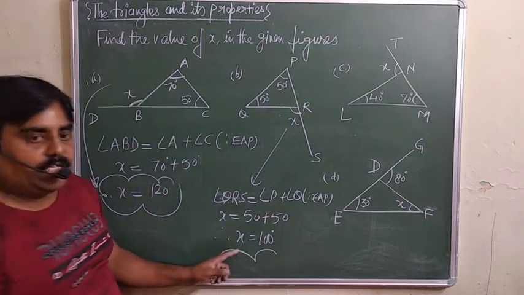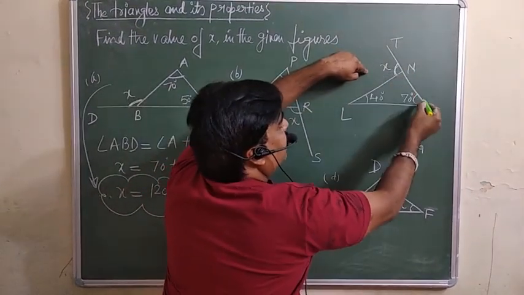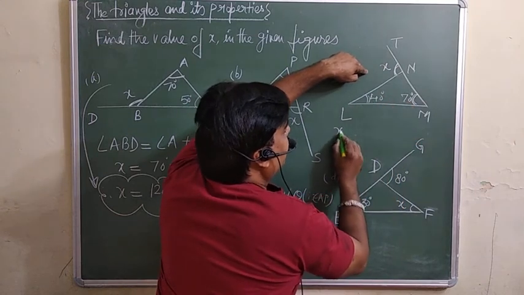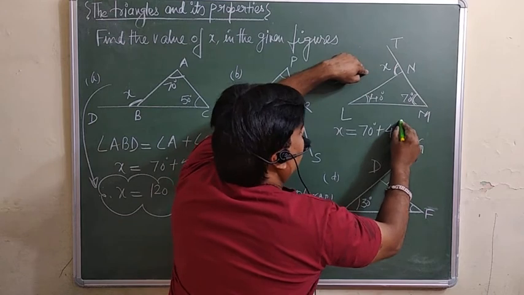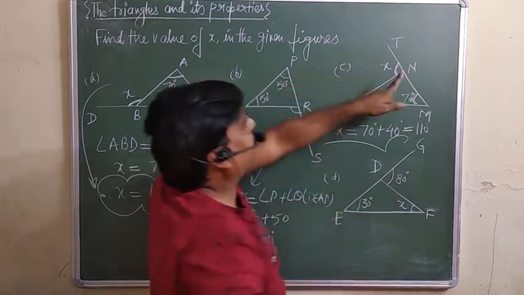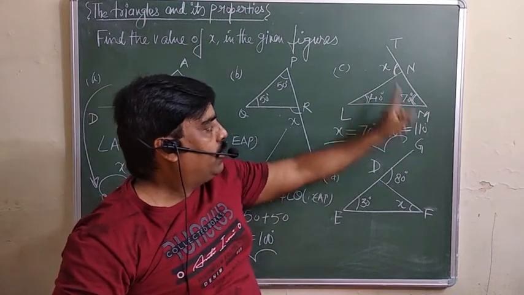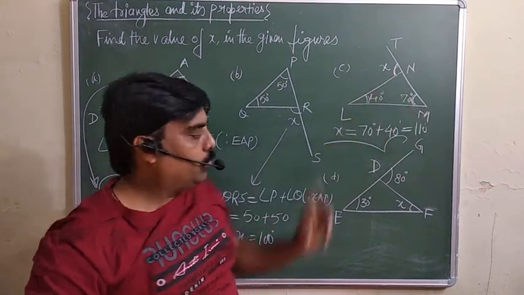So this is your exterior. Here it is also the same. This is the exterior angle, and these are the two interior opposite angles. So directly I am doing x will be equal to what? 70 plus 40 is equal to 110. So this exterior angle x will be equal to 110, because the exterior angle is equal to the sum of the interior opposite angles.